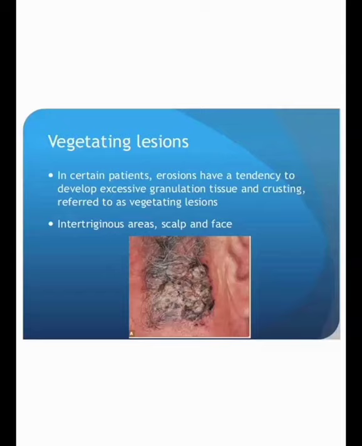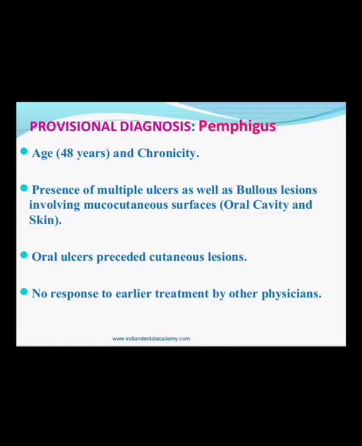Regarding the diagnosis of pemphigus, usually the age we will consider is middle age to adulthood. Next one, the multiple ulcers, especially the bullous lesions, mucocutaneous lesions in the oral cavity and skin that we will assess, and the characteristics of Nikolsky sign and bulla spread sign.